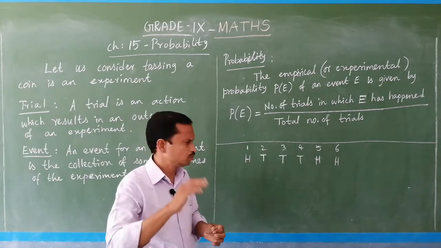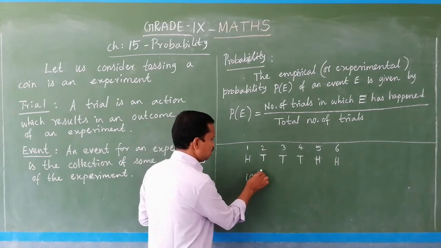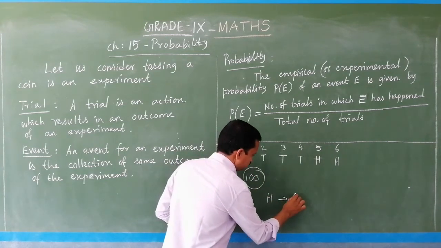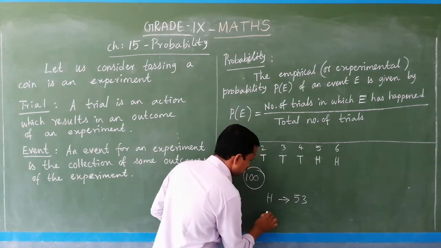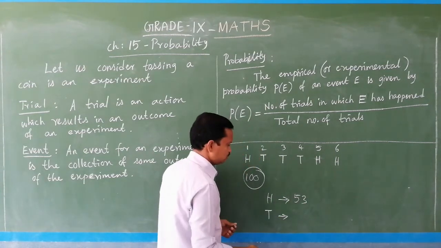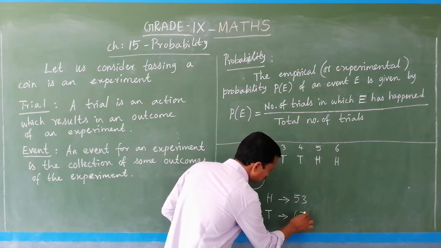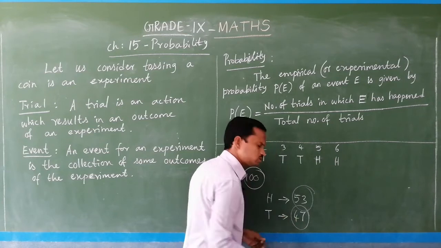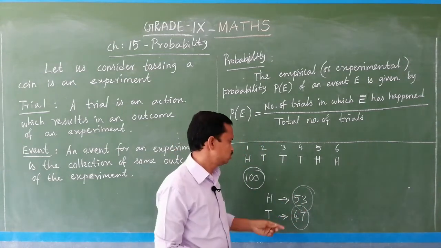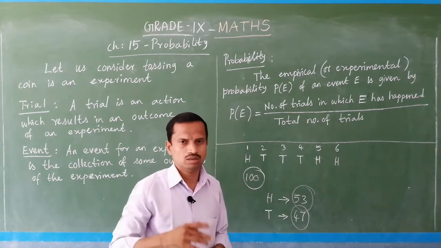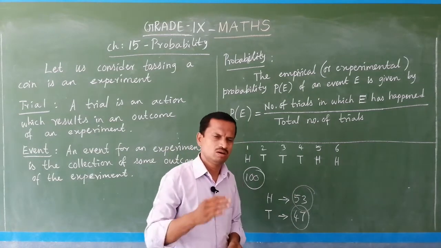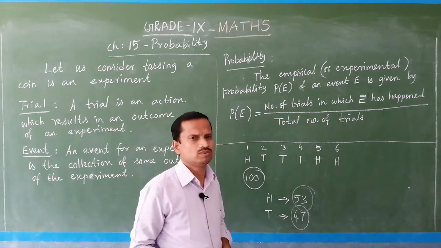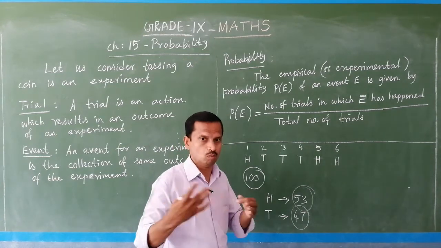Suppose if we toss 100 times, then head will come 53 and tail will come like 47, totally 100 times. You see these two numbers are close. Sometimes equal chances may occur, 50-50 or 51-49, like that you will get, when the trials of that experiment become more and more.